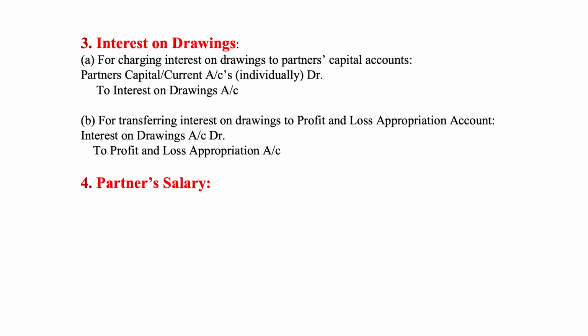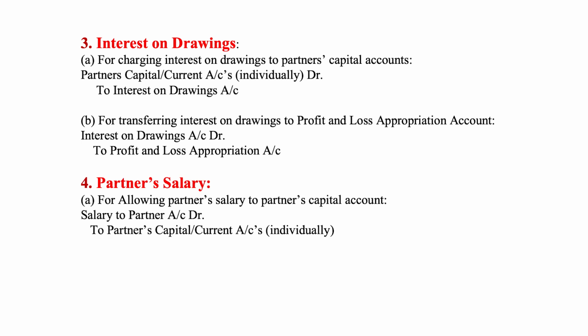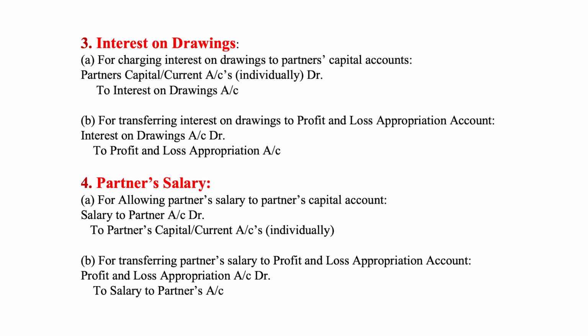Journal entries for partner salaries. Number A, for allowing partner's salary to partner's capital account. Entry: salary to partner's account debit to partner's capital or current account. Number B, for transferring partner salary to profit and loss appropriation account. Entry will be profit and loss appropriation account debit to salary to partner's account.